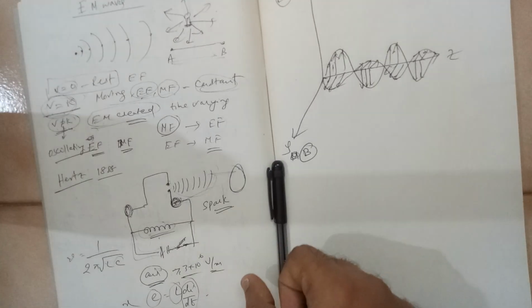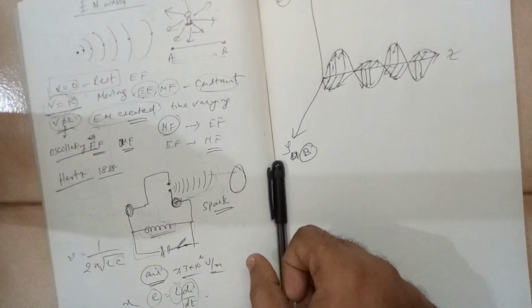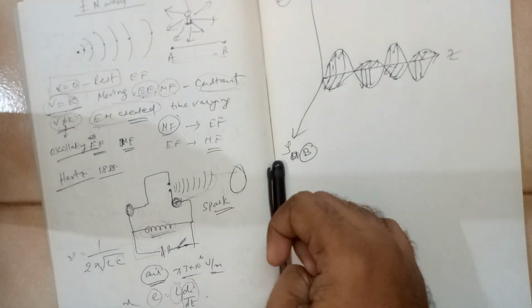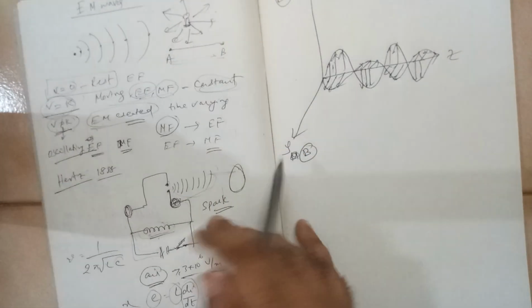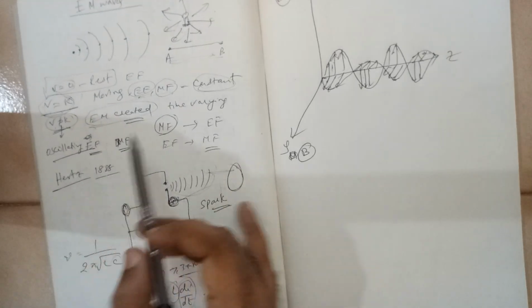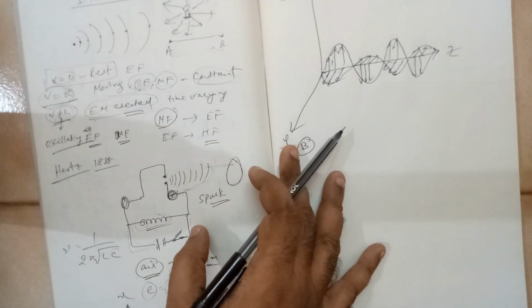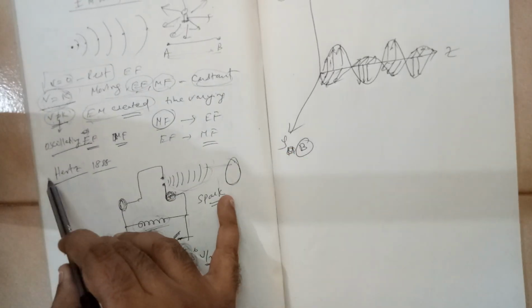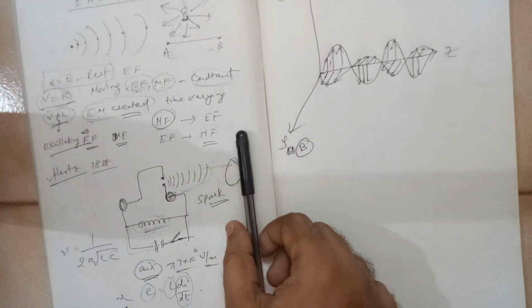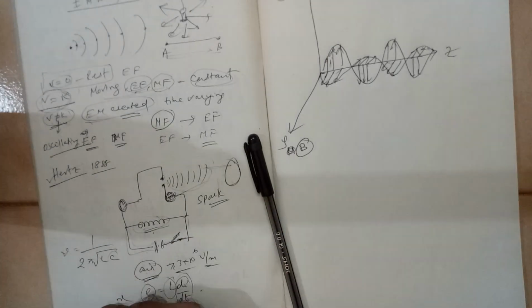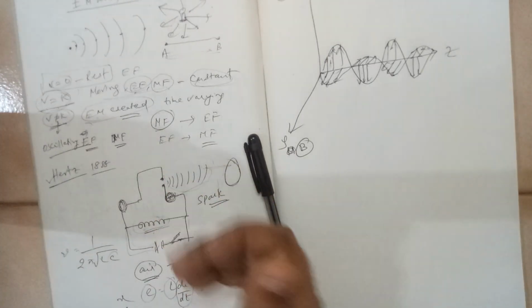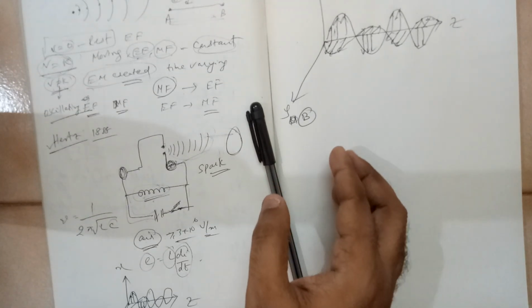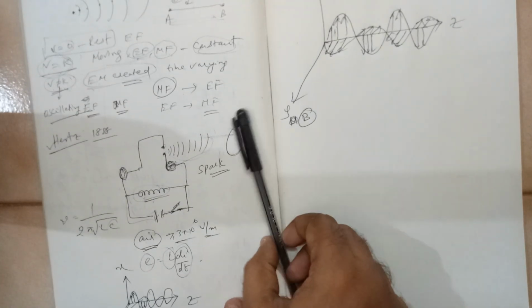There are four basic equations of Maxwell that we will see in the next video. So these are the basic properties of electromagnetic waves, and the number of cycles per second, that is the unit of frequency, came on the name of Hertz only. And using this you can create waves of very high frequency.